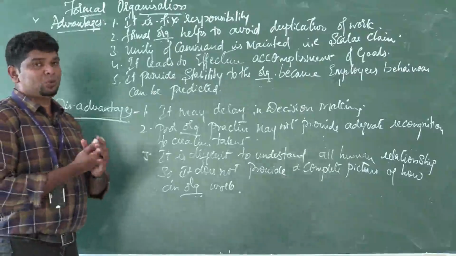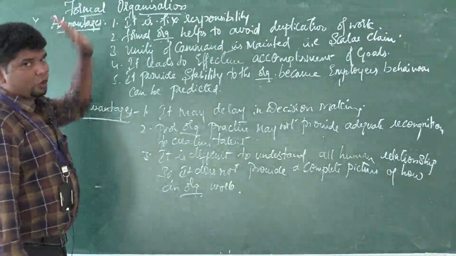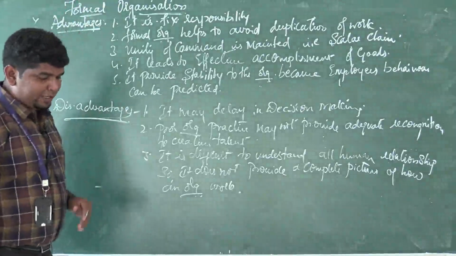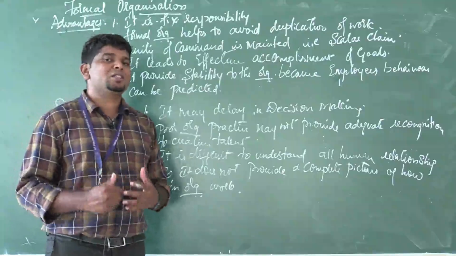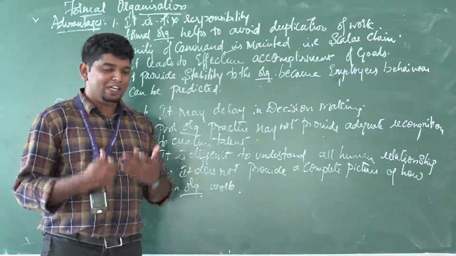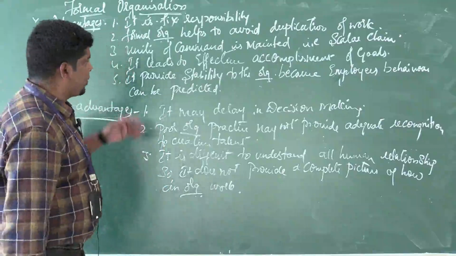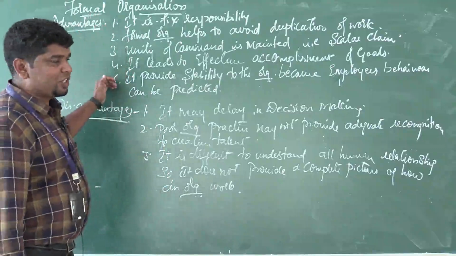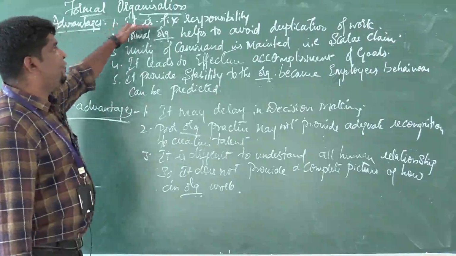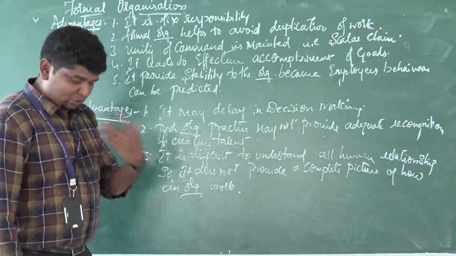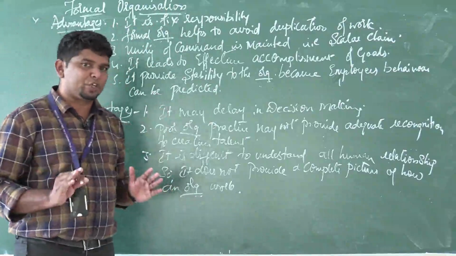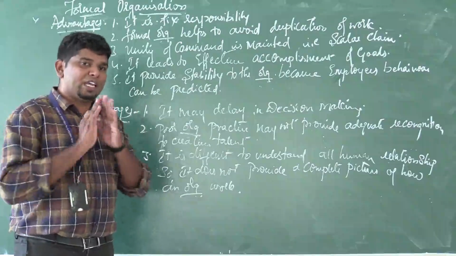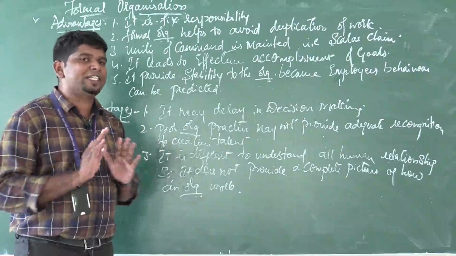Next we will move to the advantages of formal organization. By adopting the formal organization system, what advantages will be helpful for you? I have five advantages. The first is fixed responsibility. To whom you have to report, what work you have to do, everything is fixed.